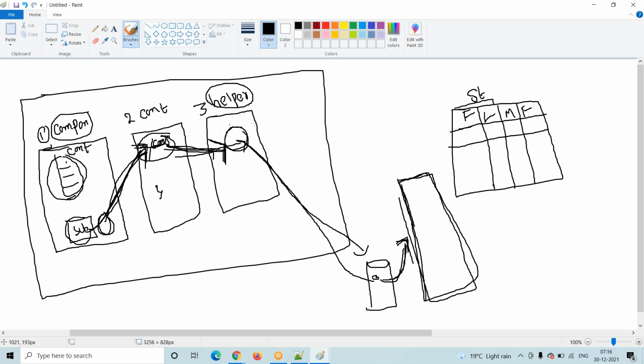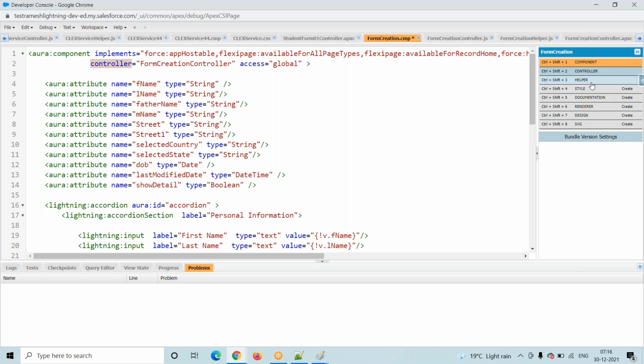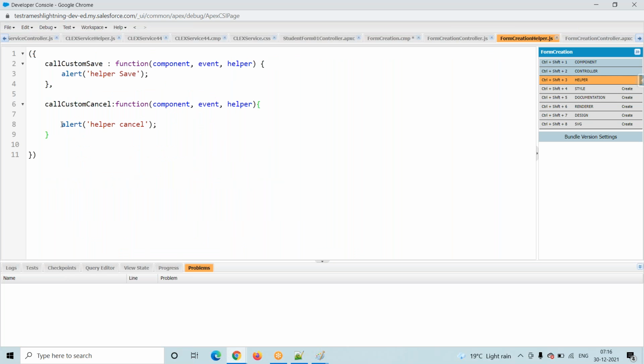Here you have to observe, we are just connecting. We are telling the lightning component, this is my business logic, I will write it in this class, this is the controller. But how to pass the data? That is my next step. Coming into the helper, how to pass the data? How to pass the data is nothing but